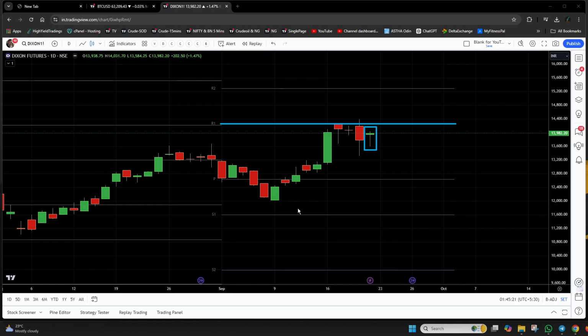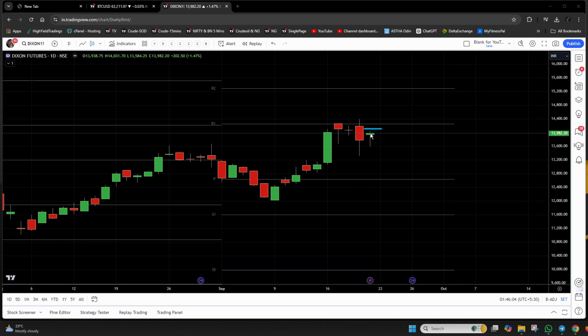Okay, now coming on to the stop loss. Where do we put the stop loss? Let me delete these. Let me bring in the line. So if you are taking up a sell trade, then the stop loss will be just above the high of the inside bar candle. Please note that I'm saying just above the high. I'm not mentioning that it should be at the high. We should always give some gap for our trading anticipations to go right. So whenever you're putting a stop loss, always give it some gap. In this case, since we are going with a sell trade, our stop loss will be above the high of the inside bar candle.